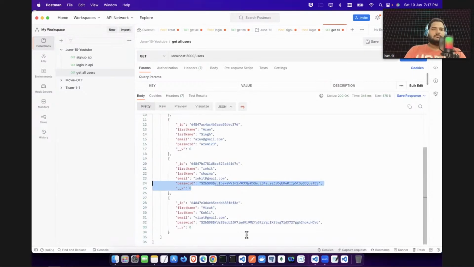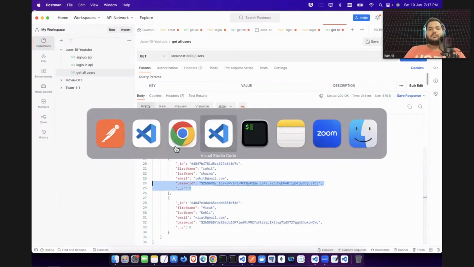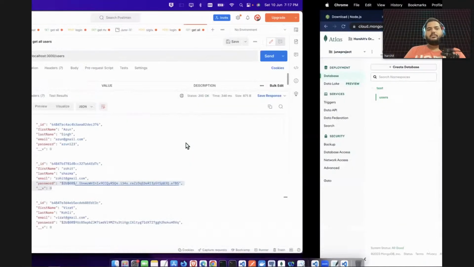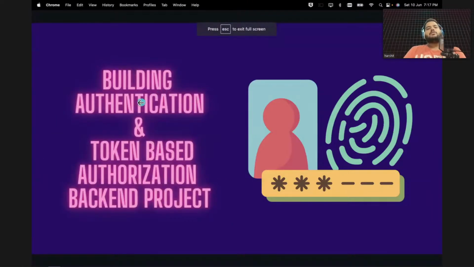Now this is done. Authentication is done. Now you have built authentication. If I go to your slide here, now there will be an interesting thing. Authentication actually means to authenticate whether this user is correct or not. Is the user giving the email address and password correct or not? This is called authentication. Now we want to build authorization.